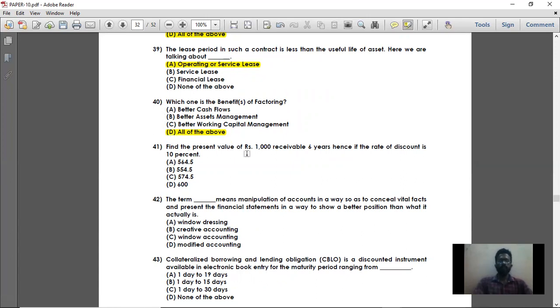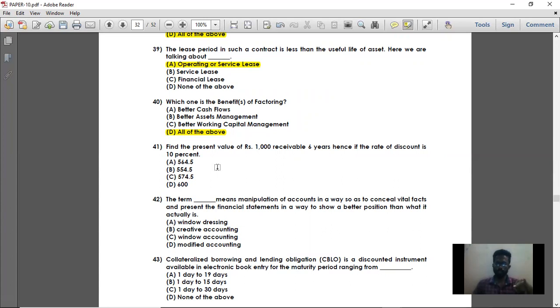Next, find the present value of rupees 1,000 receivable in 6 years, where the rate of discount is 10%. Simple. Using the present value factor table, you can find the 10% discount rate for 6 years, or you can also use a calculator. I'll tell you how to find it using a calculator. 100 divided by 100 plus 10 is 100 divided by 110, which is also 1 divided by 1.1. First calculate 1 divided by 1.1. You are getting 0.909. It is the discount factor for the first year.